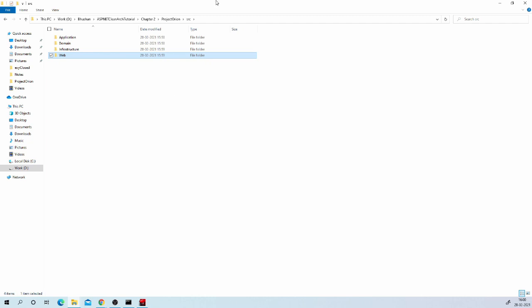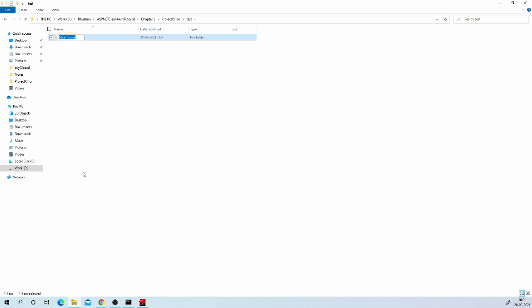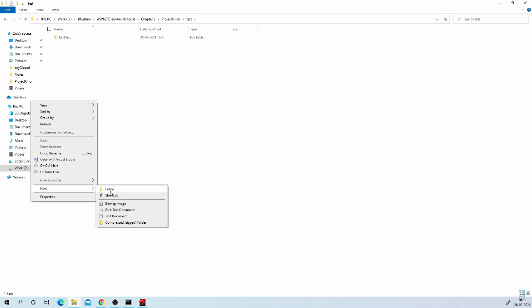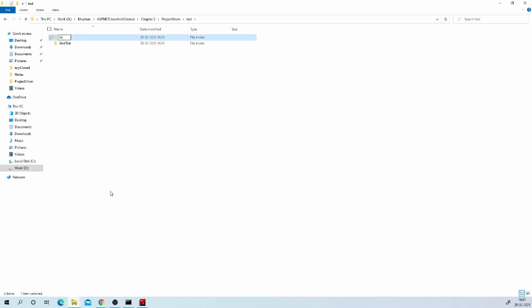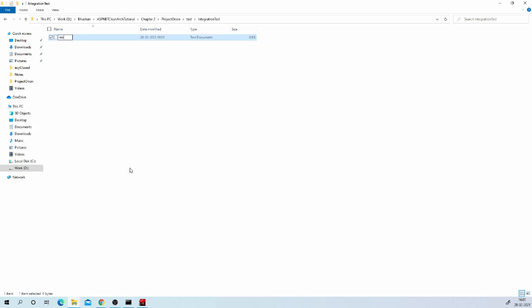Now let us go inside the test folder and create two subfolders here. One for unit tests and one for integration tests. In today's session, we will not be putting projects over here. So let us create readme files.